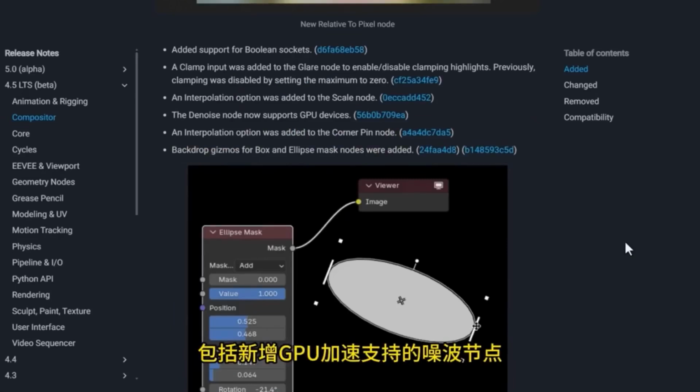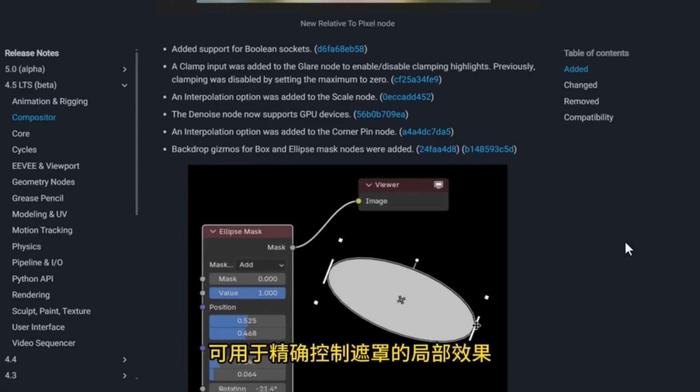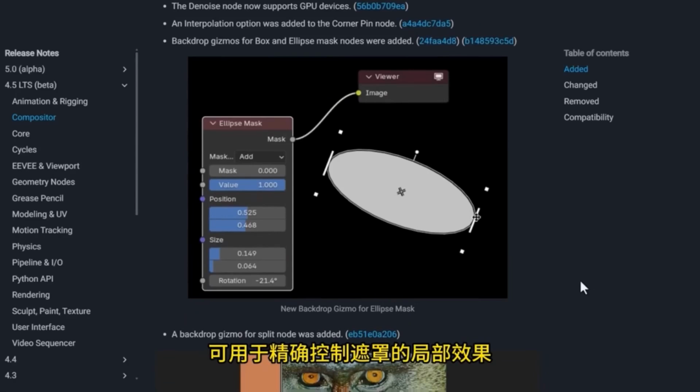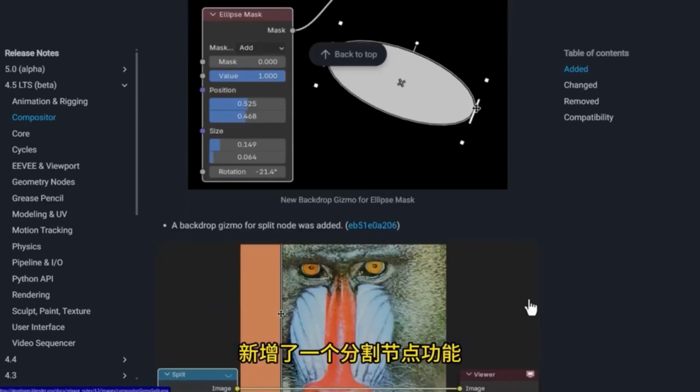An auxiliary background tool for box and ellipse masks has also been incorporated, enabling precise control over localized mask effects. This feature is particularly aesthetically pleasing when it comes to processing images. There are numerous control options available that enable you to freely modify the mask effects. A newly introduced split node function has been incorporated, and the split node is now included.